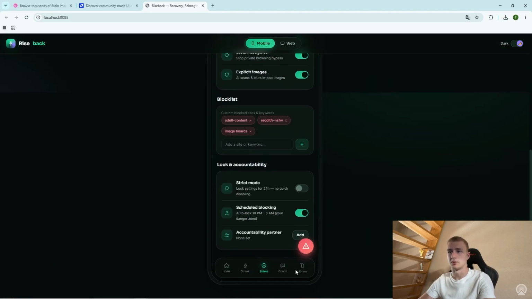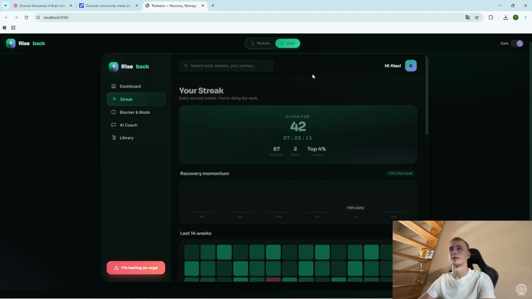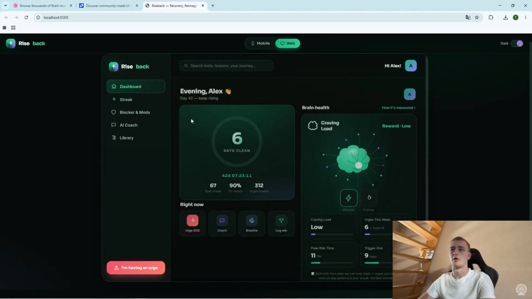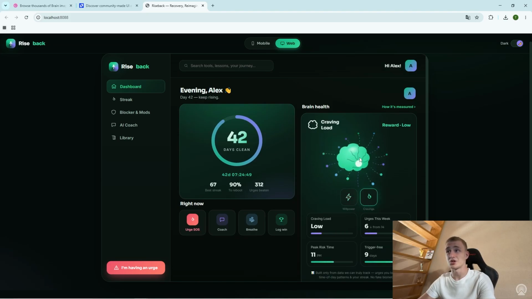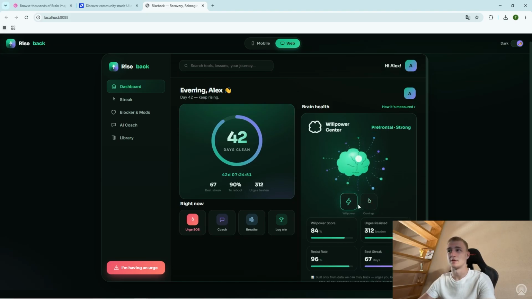Shield, this is the blocker. Coach is the same and the streak is the same. Now let's go to the web app. I hope it also changed, yes, the brain in the web app, and it actually shows where is the section of the brain. This is amazing. I didn't even notice this before.